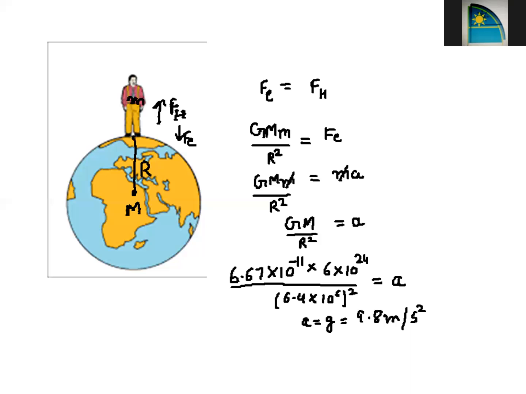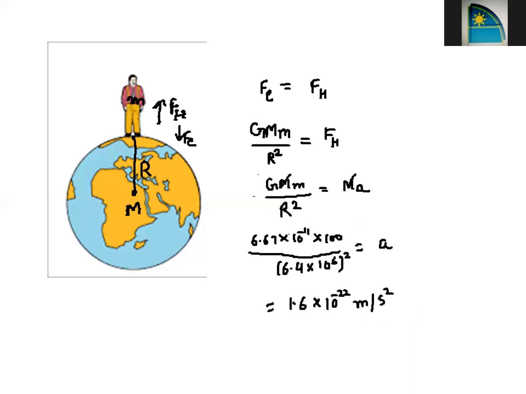To start with this talk, I told you that we will discuss how much acceleration is produced in the earth due to our pull. So let's see that aspect also. In this case, the earth is getting pulled towards a human being. Let's say the mass of the human being is 100 kg maximum.